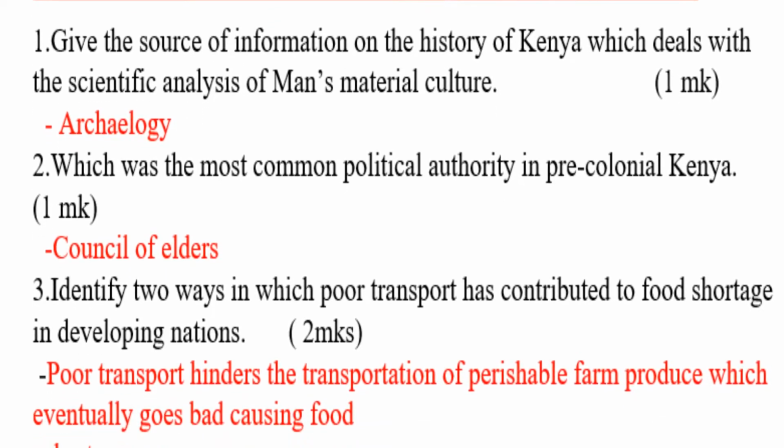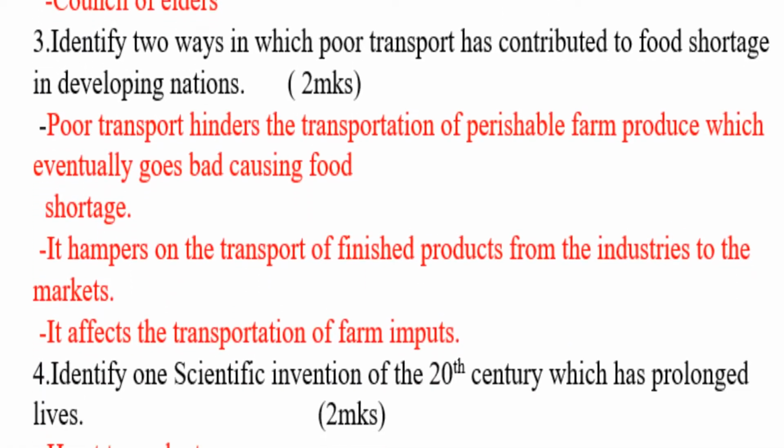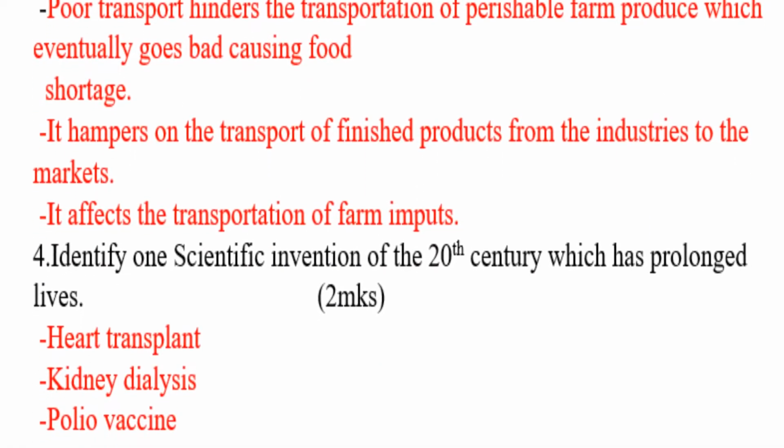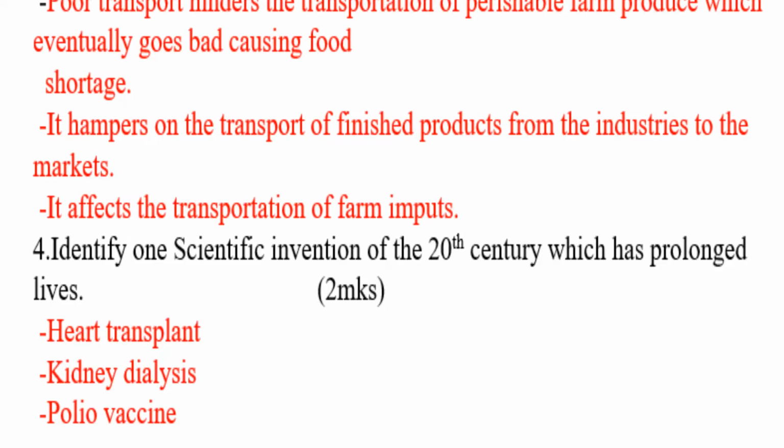Poor transport hinders the transportation of perishable food produce, which eventually goes bad, causing food shortage. Number 2: it hampers transport of finished products from the industries to the market. Number 3: it affects the transportation of farm input.